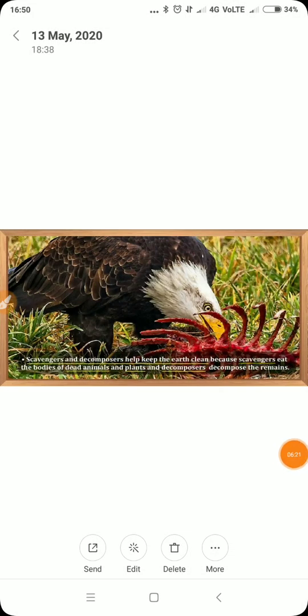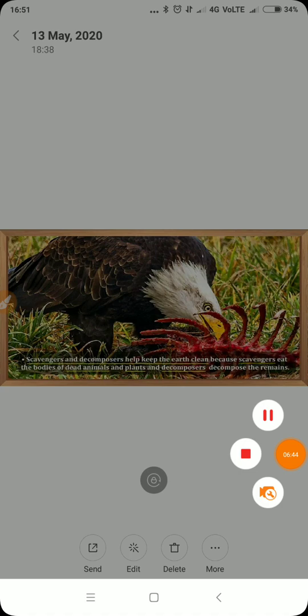You are able to see in this picture how the vulture is eating the dead body. So these are the helpers of our nature. They help to keep our nature clean. Scavengers and decomposers both keep our earth clean, because they decompose the remains and eat the dead body, the dead animal, the dead plant.